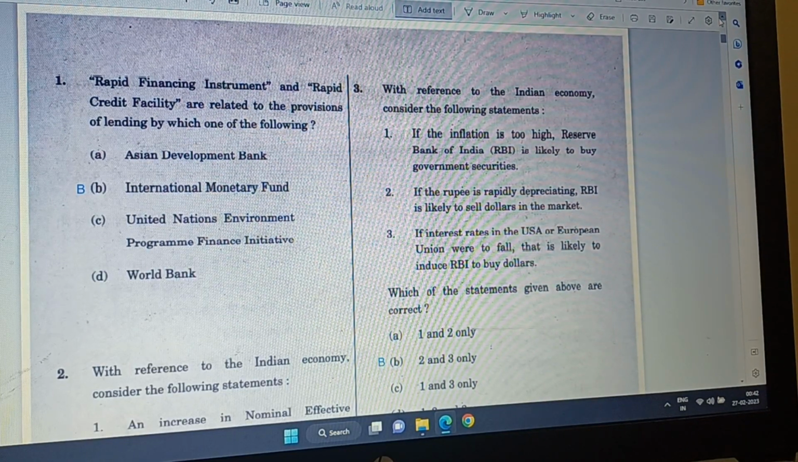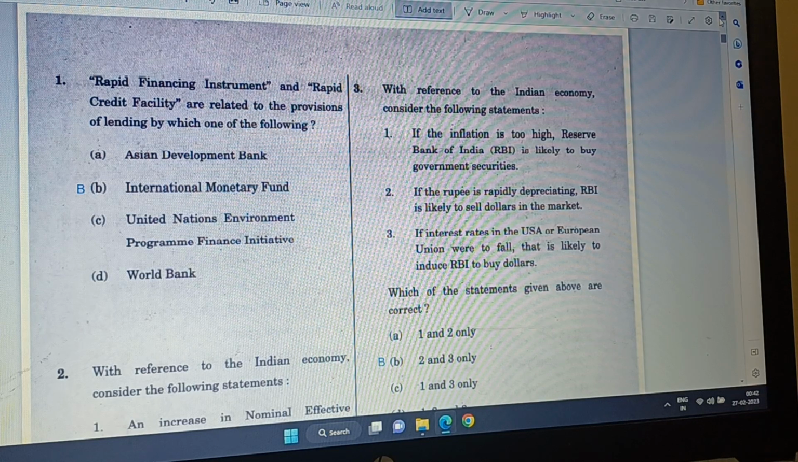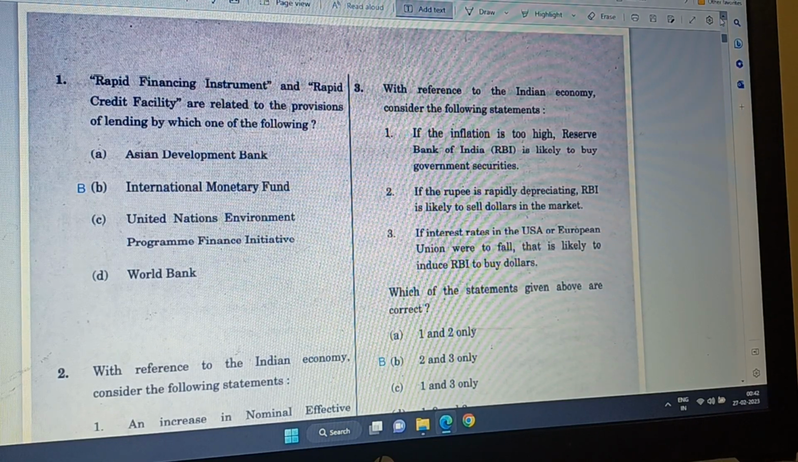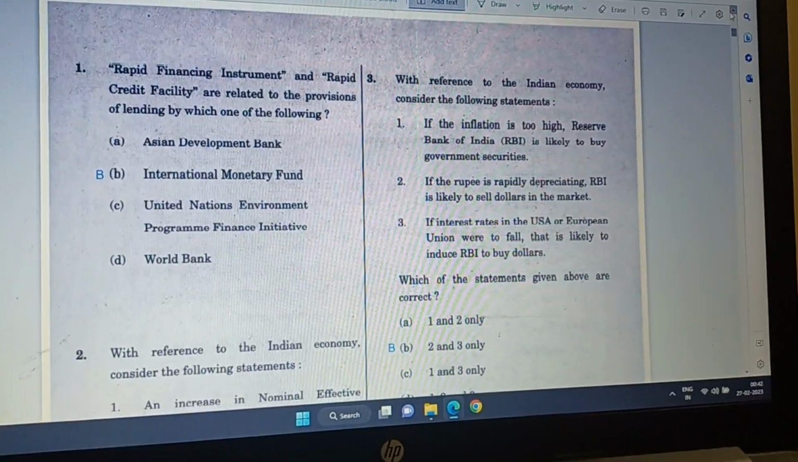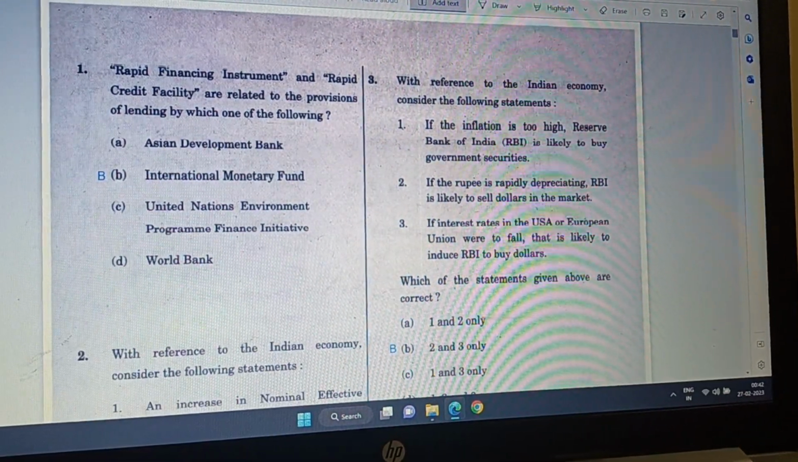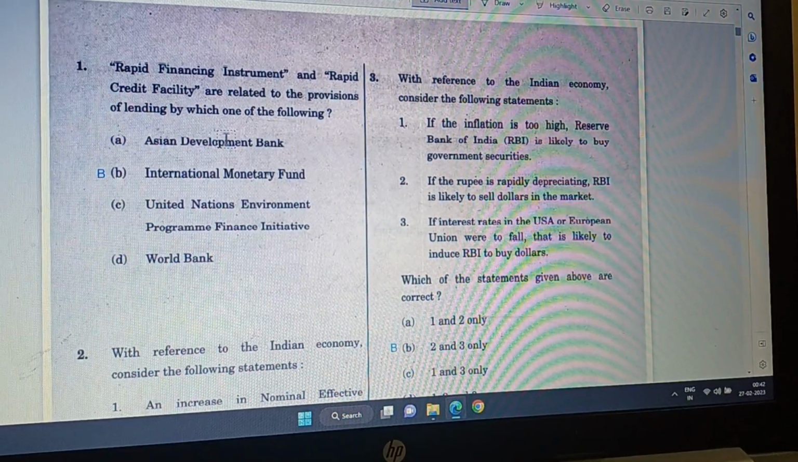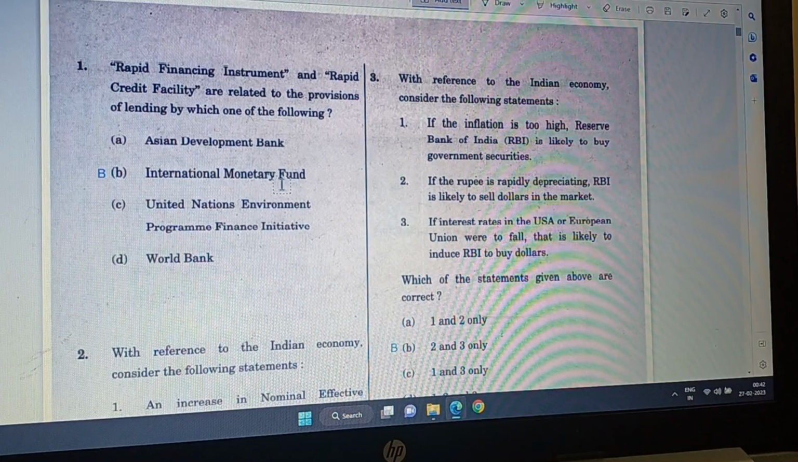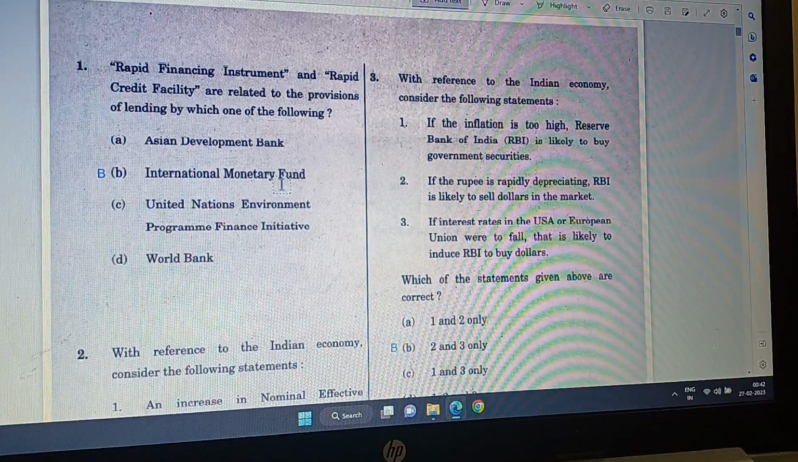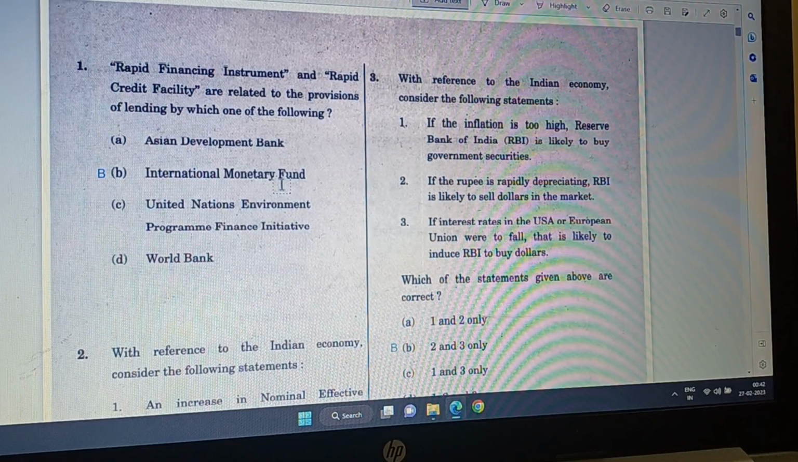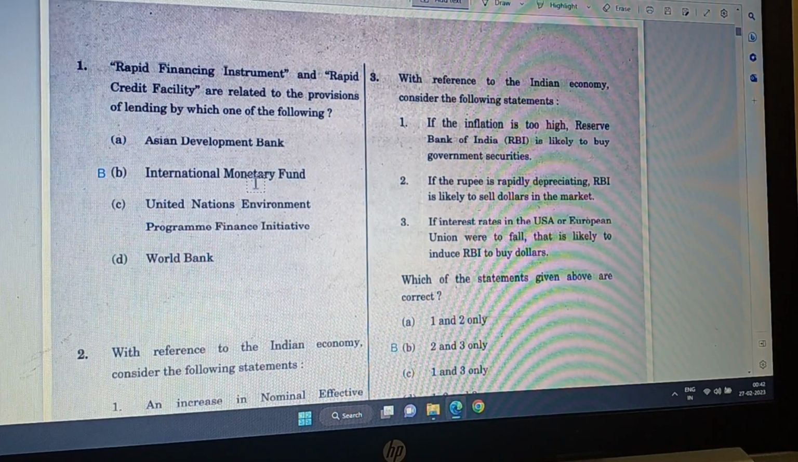So the first question is rapid financing instrument and rapid credit facility. Here the word rapid is related to the provisions of lending by which one of the following? Since there is a rapid, it is not Asian Development Bank because all development banks do things slowly. International Monetary Fund is the one which tries to solve your balance of payments crisis and hence rapidity is needed. So this is the correct answer.